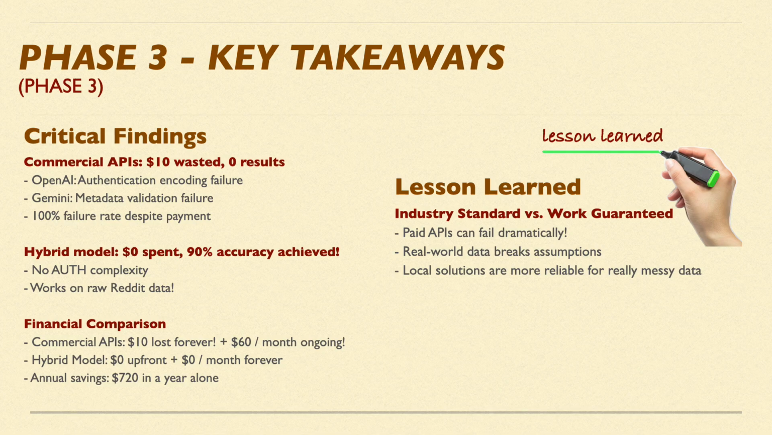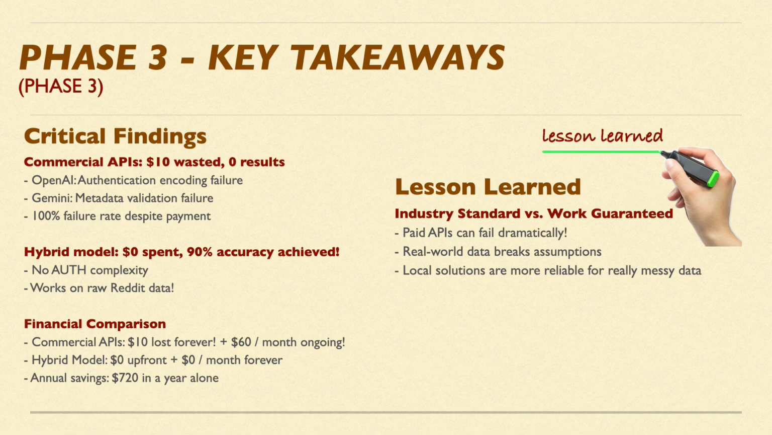Financially, the commercial API will cost me $10 lost immediately, plus $60 per month ongoing. That's $720 annually. How did I come up with the $60 a month? Based on processing 1,000 events per day, multiplied by 30 days, that's 30,000 events per month, multiplied by 2, divided by 1,000, it's $60 per month for OpenAI. In contrast, the hybrid model costs $0 upfront and $0 per month forever.